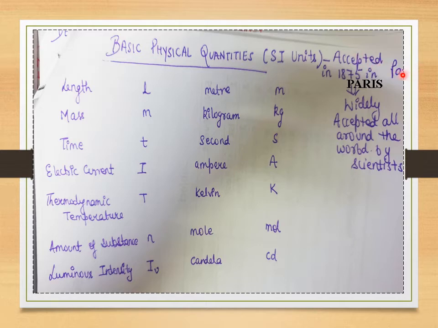All the scientists around the world gathered and accepted the SI units, and in 1875 this acceptance was given. Under SI units, there were some basic physical quantities, and these physical quantities were given certain units that would be accepted all over the world. These are called SI units.